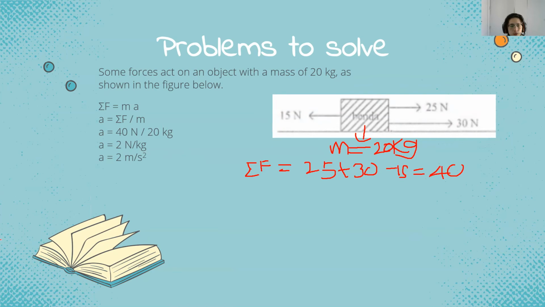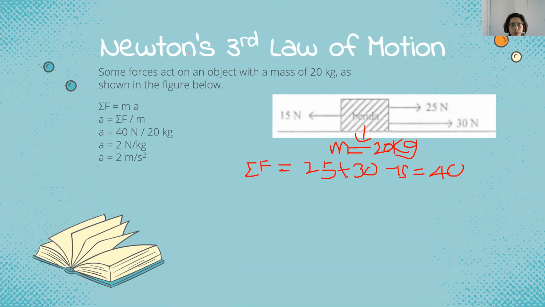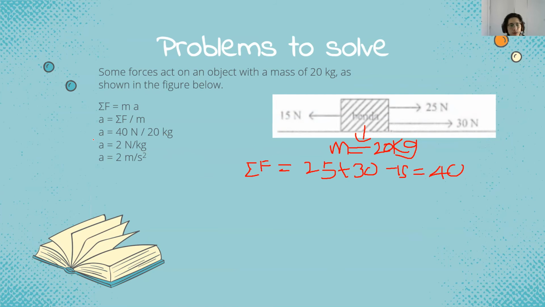40 per 20 kilograms equals 2 N per kilogram. A equals 2 meters per second squared.